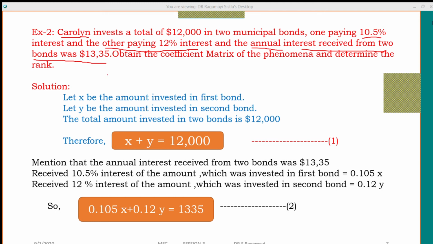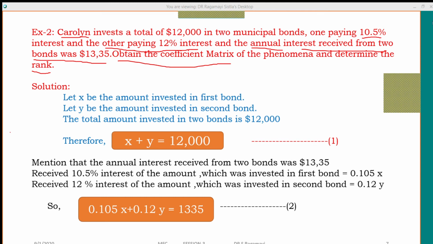From this, we have to obtain the coefficient matrix and determine the rank of the coefficient matrix. First of all, we have to convert this phenomenon into a system of linear equations. Once we have modeled the given phenomenon as a system of linear equations, you immediately know how to find the rank of a matrix, just as we saw in the last problem.